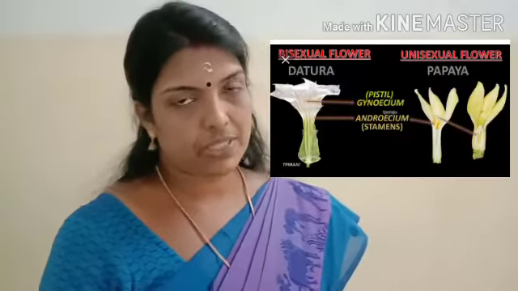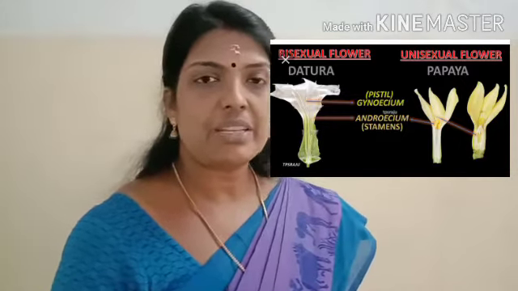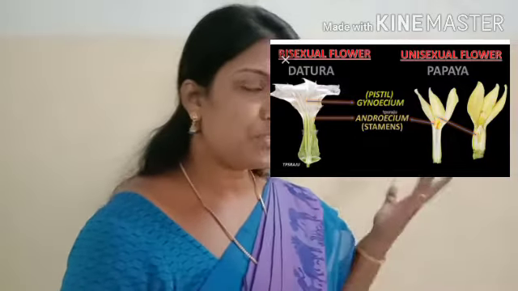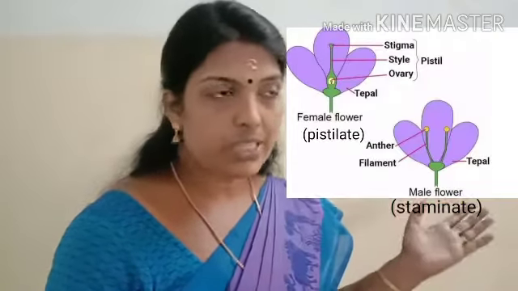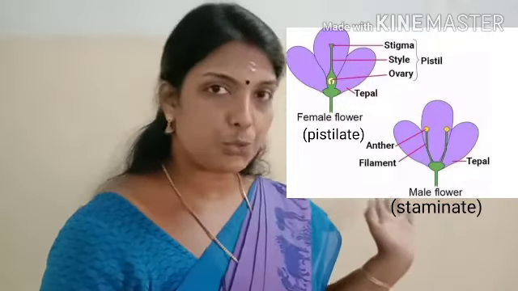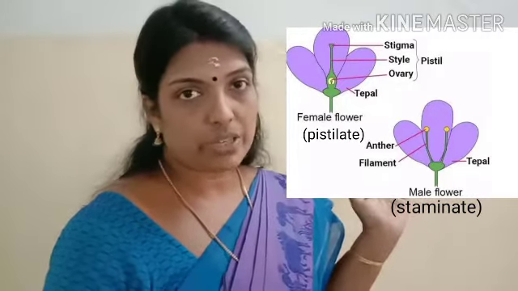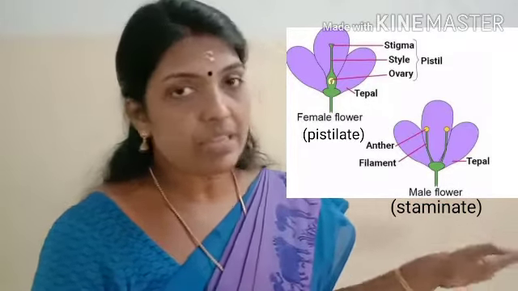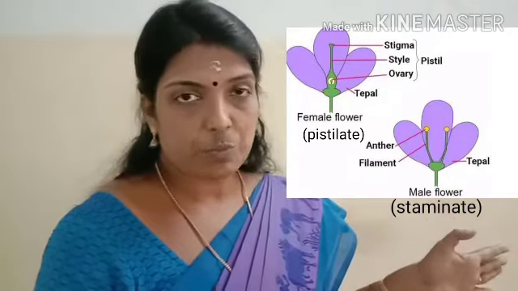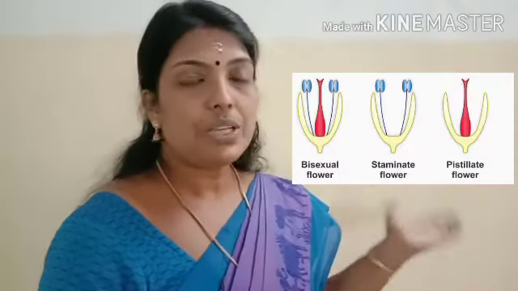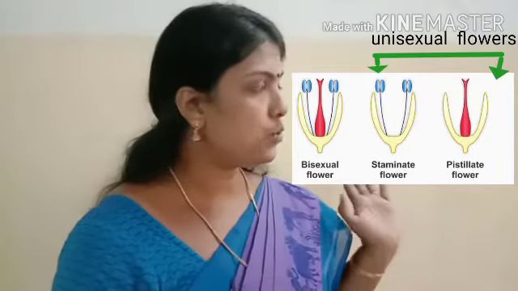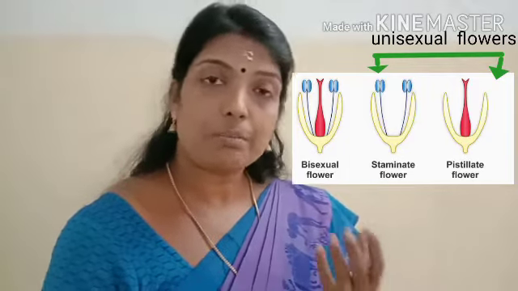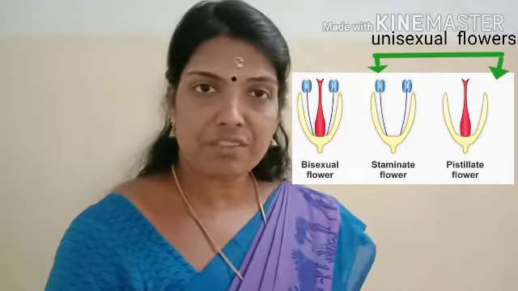But there are some flowers which bear either the male sex organ or the female sex organ, and those flowers are said to be unisexual. Unisexual flowers can be categorized into 2. If it bears the male sex organ only, that flower is called staminate, and if it bears the female sex organ only, the flower is said to be pistillate. Clear? So unisexual flowers are classified into staminate and pistillate, but a bisexual flower bears both the male part and the female part.